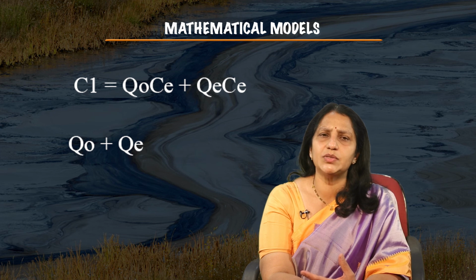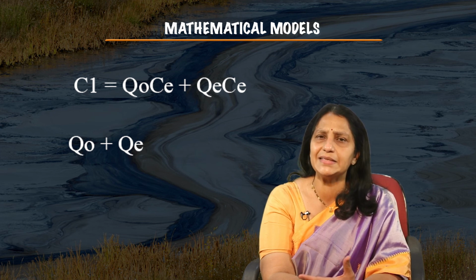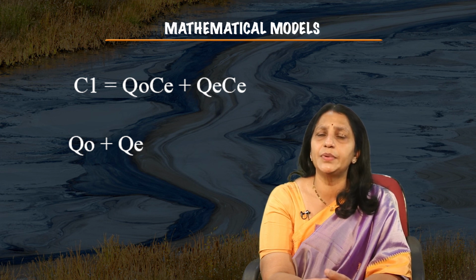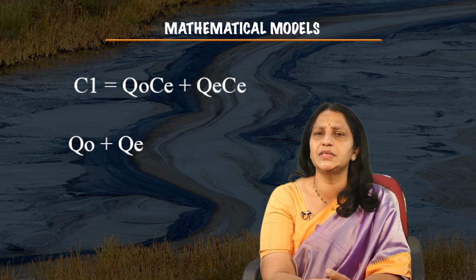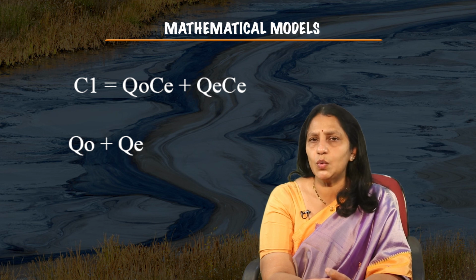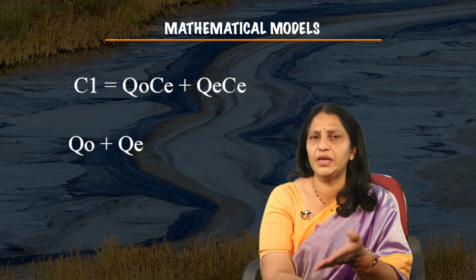If you look at the equation given here, it is an example of a mathematical model, a simple water quality mixing model that is based on the simplest mass balance equation.